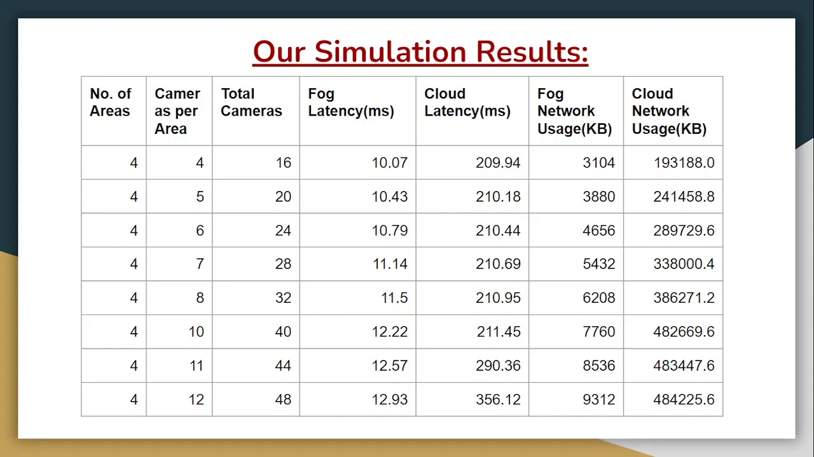So these are our simulation results that we carried out in iFogSim. As you can see here, we have taken the number of areas to be 4 and we have varied the number of cameras per area. And you can see here the fog latency and cloud latency, there is a large amount of difference between these two latencies. Similarly, the network usage in fog architecture is quite less than that of cloud architecture.